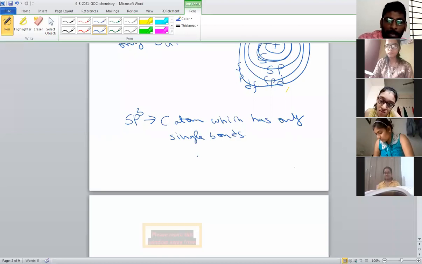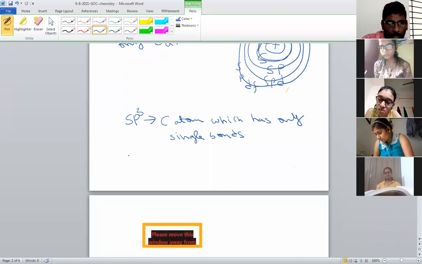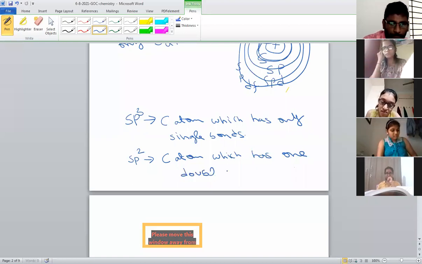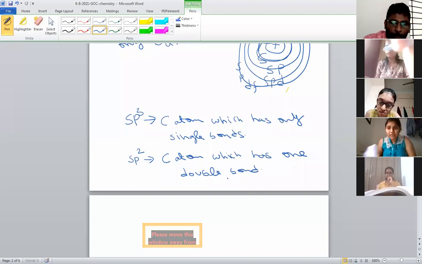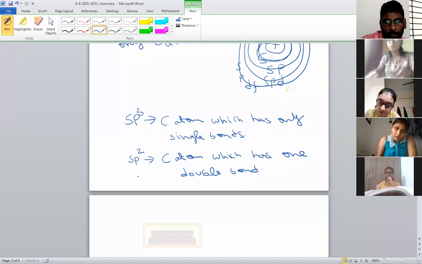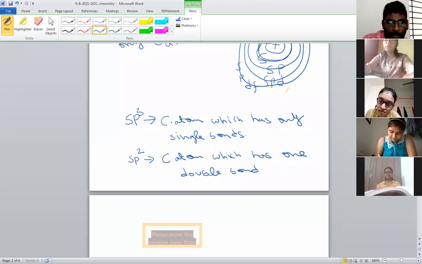If the carbon atom has single bonds, then the hybridization of carbon we call sp3. Similarly, sp2 hybridization is exhibited by those carbon atoms which have one double bond. If the carbon has one double bond, then the hybridization must be sp2. If it has only single bonds, the hybridization must be sp3.